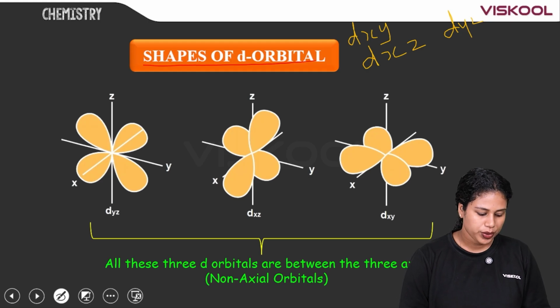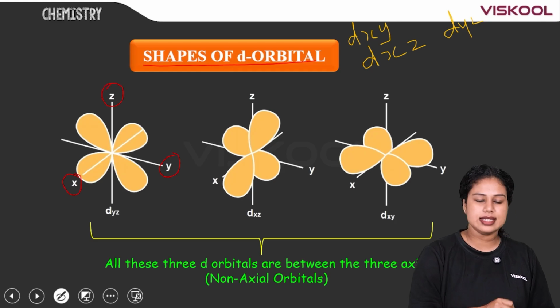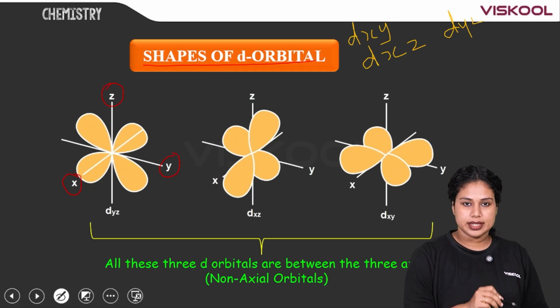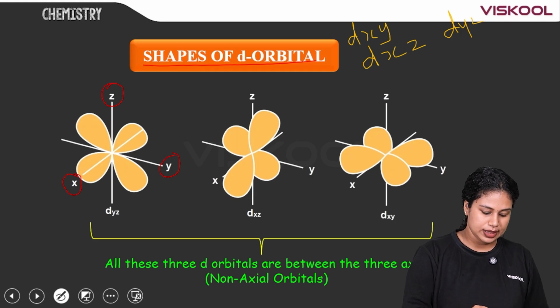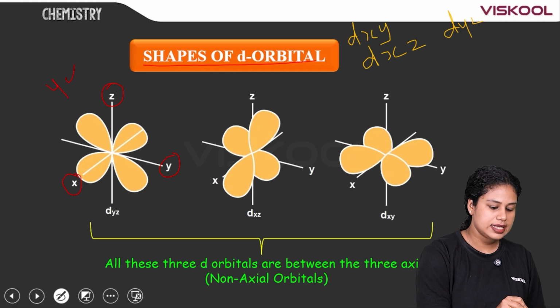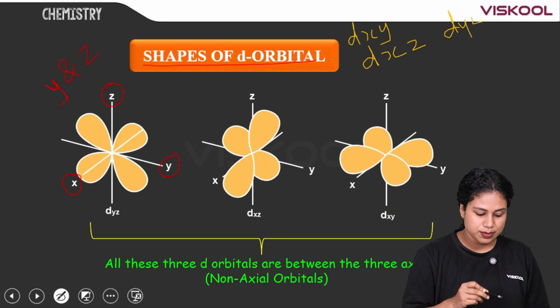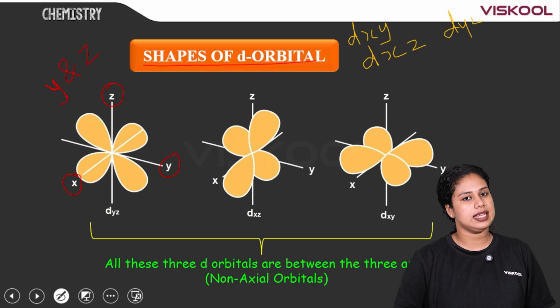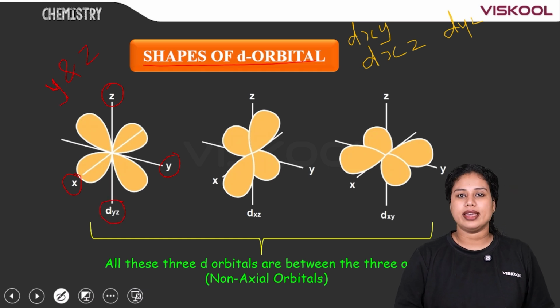This is the x-axis, this is the y, and this is the z-axis. In this particular shape, the lobes lie in between the y and z axis. Therefore, this is the shape of dyz.